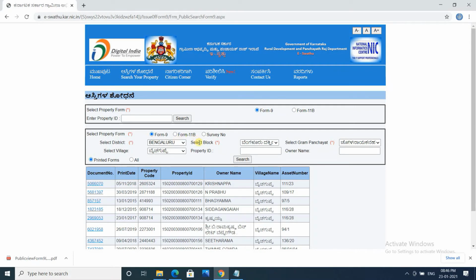Another point is that if you have the property ID and you search, you will get everything. Plus you will have the document, and the e-Khata printed format you can also download. At the same time, if you want to validate whether that property falls under the right district, block, Gram Panchayat and village or not, you should follow the second set of search criteria in this box, where if you put the property, then you will see the right one.